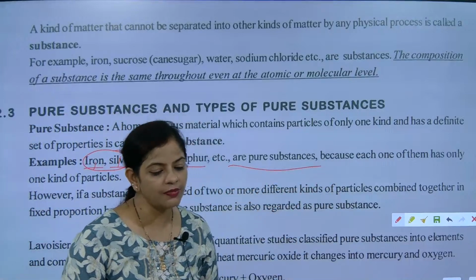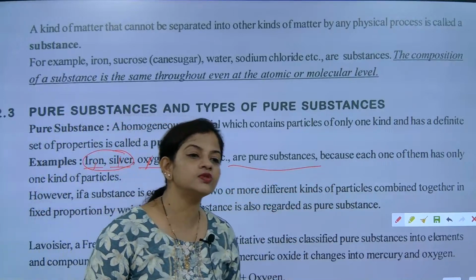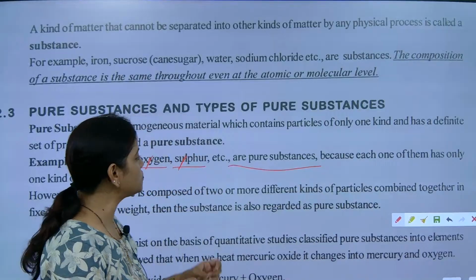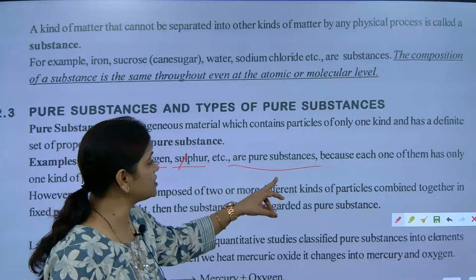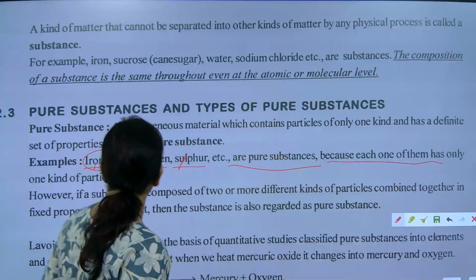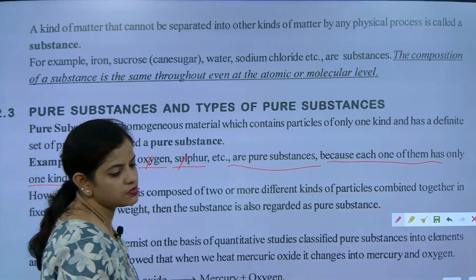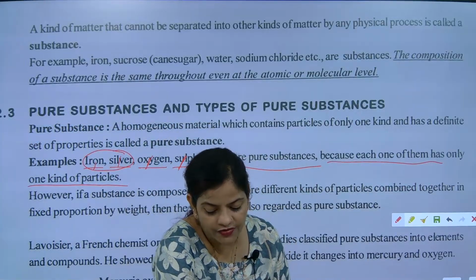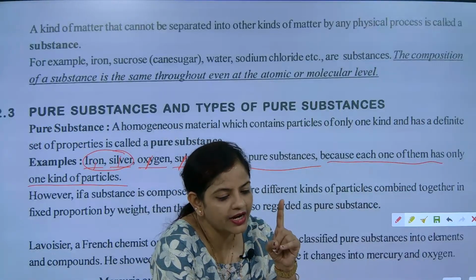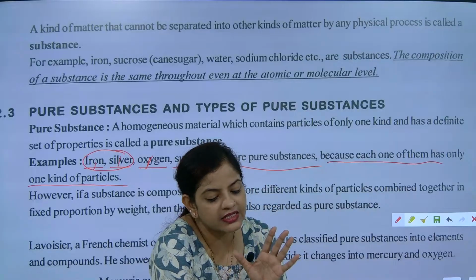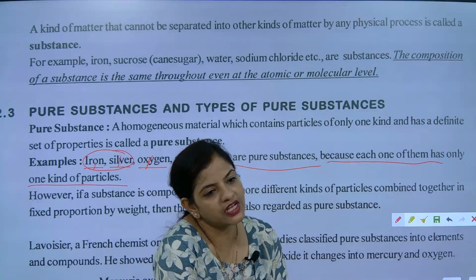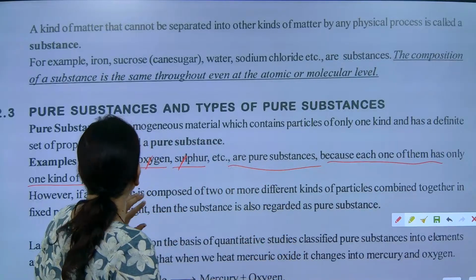So metal, non-metal, metalloid, all are considered as what? Pure substances. Why? Because each one of them has only one kind of particle. So elements are pure substances.